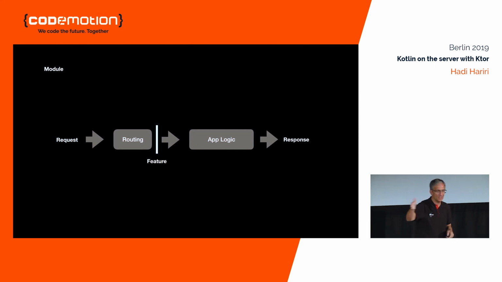Now, in between these things, I have what in Ktor we call features, which you may be familiar with from other technologies, such as middleware. If you've come from Node.js or Express.js, you may have heard of middleware. If you've come from ASP.NET MVC, you might have heard of interceptors. They're basically things that allow you to intercept a request and provide certain types of functionality. In Ktor, those are called features. And then there are different types of features. There's, for example, encoding, where I can encode something. There is compression, where I can compress something.